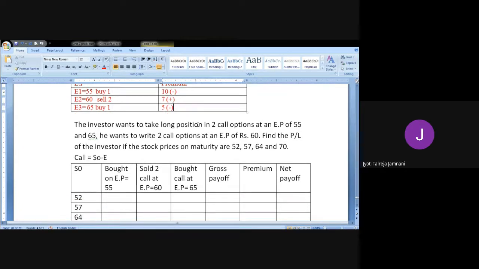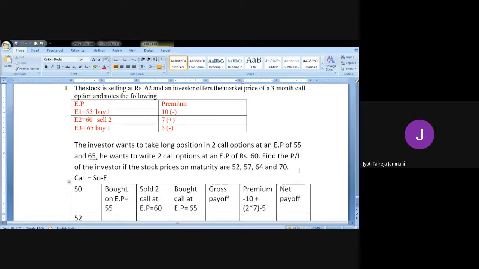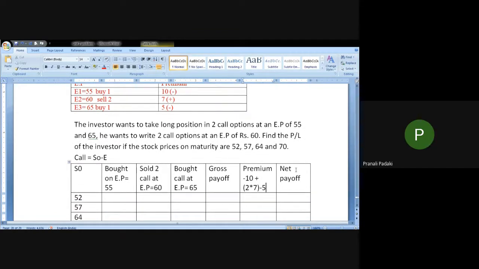So it is minus 10 plus, remember you have sold two call options, so 2 into 7. Then again you're going to do minus 5.